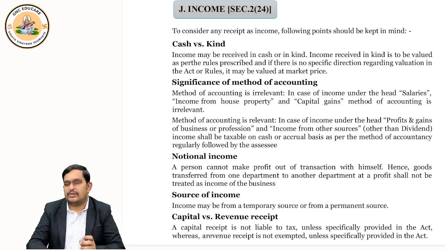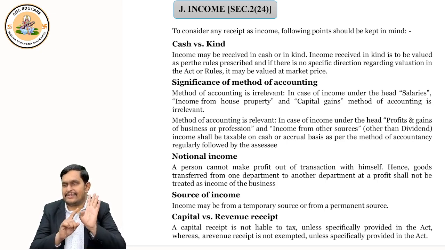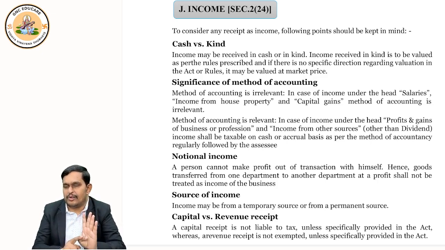Second, how to compute the income? For that, the method of accounting is important. There are actually 5 heads of income which I'll teach just after this. When you do a job, you get salary, that is the salary head. You rent a property and earn rental income, that is income from house property.